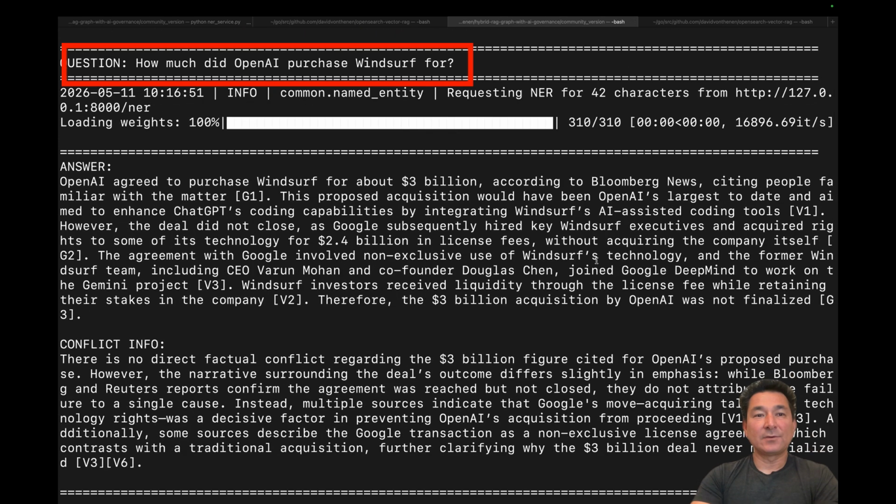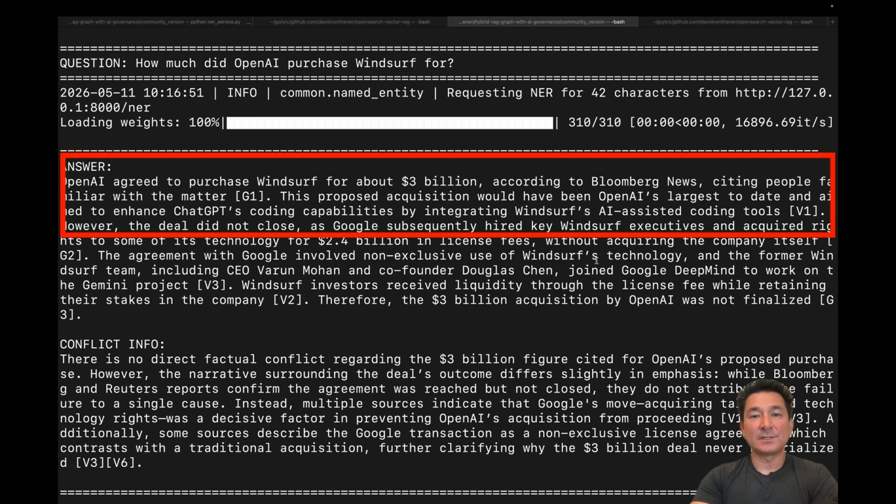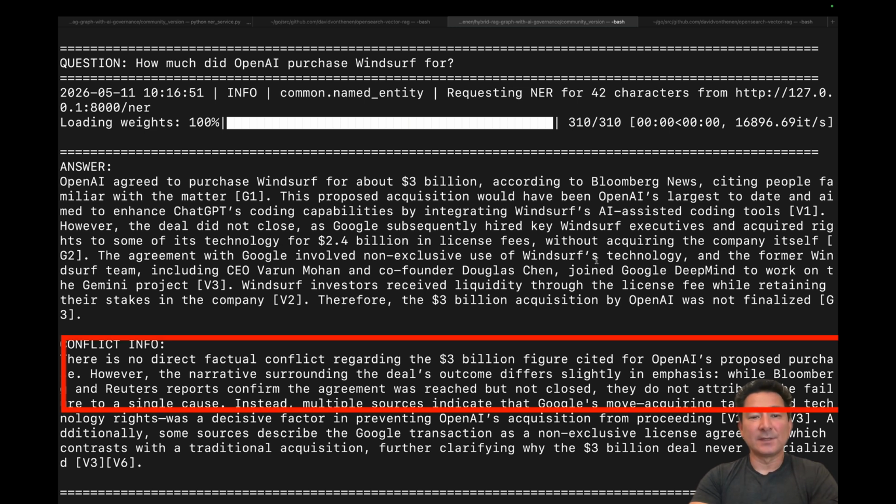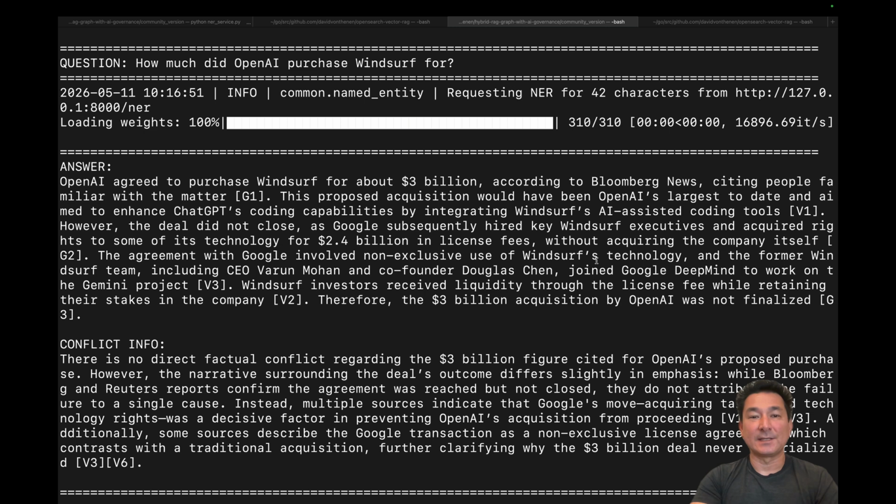As you can see here, we have the question, how much did OpenAI purchase Windsurf for? And here you can start to see the answer. OpenAI agreed to purchase Windsurf for about $3 billion, but according to Bloomberg News, citing people familiar with the matter, the proposed acquisition never happened. And you can actually see the conflicting factual information between OpenAI and what ended up happening with Google performing the acqui-hire for talent and technology rights.